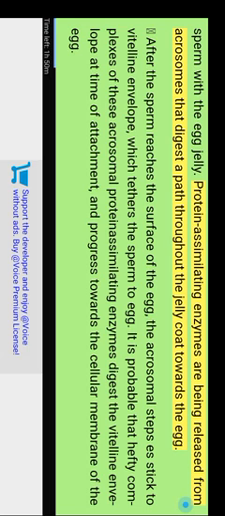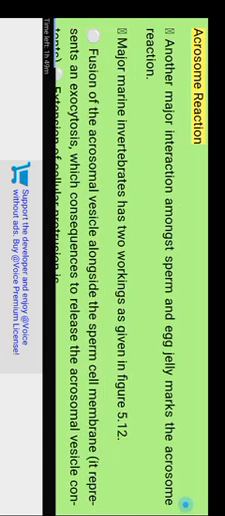Protein-digesting enzymes are released from the acrosomes and digest a path through the jelly coat towards the egg. After the sperm reaches the surface of the egg, the acrosomal process sticks to the vitelline envelope, which tethers the sperm to the egg. It is probable that large complexes of these acrosomal protein-digesting enzymes digest the vitelline envelope at the time of attachment and progress towards the cellular membrane of the egg. Acrosome reaction. Another major interaction between sperm and egg jelly marks the acrosome reaction. Major marine invertebrates have two workings, as given in Figure 5.12.